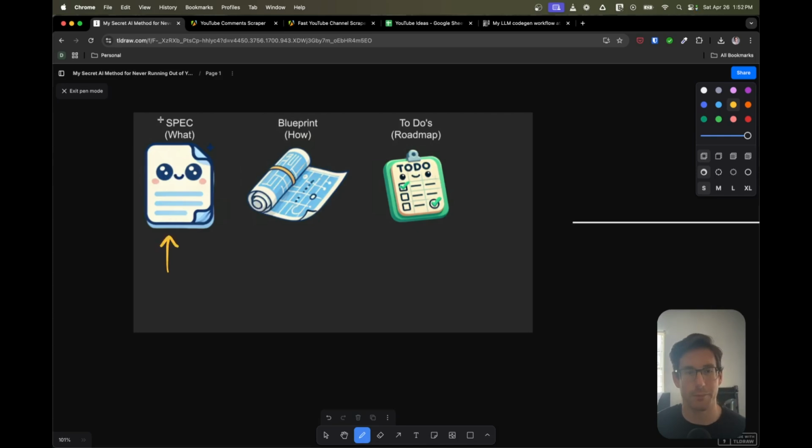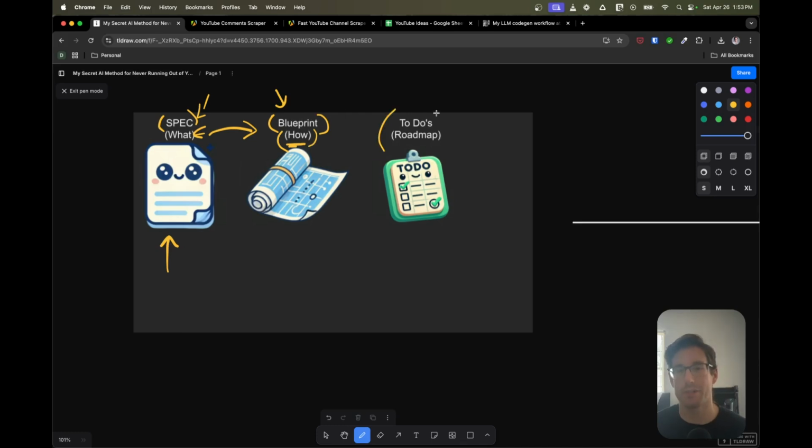We get the spec. So the spec is defining what this product is going to be and do. Next, we're going to have this spec create a blueprint. So we're going to have an AI model create the spec through an interview. We're going to shove that into a smarter model to then create a blueprint, which is how we build this. So this is the step-by-step process.